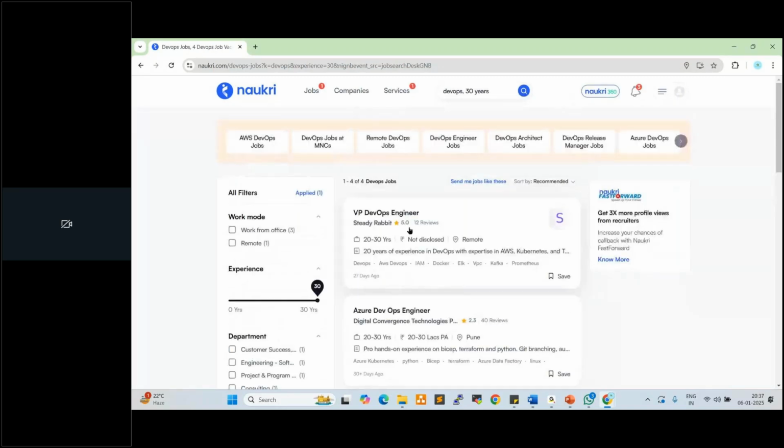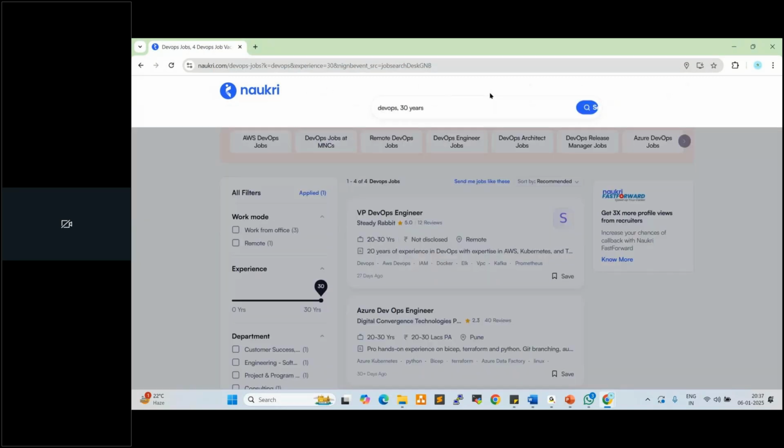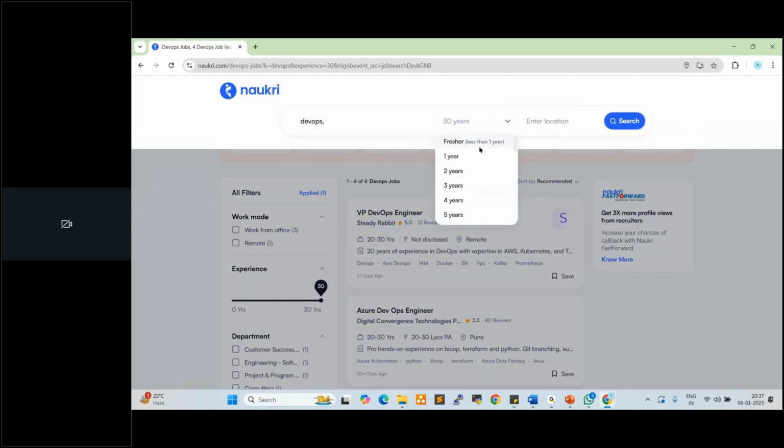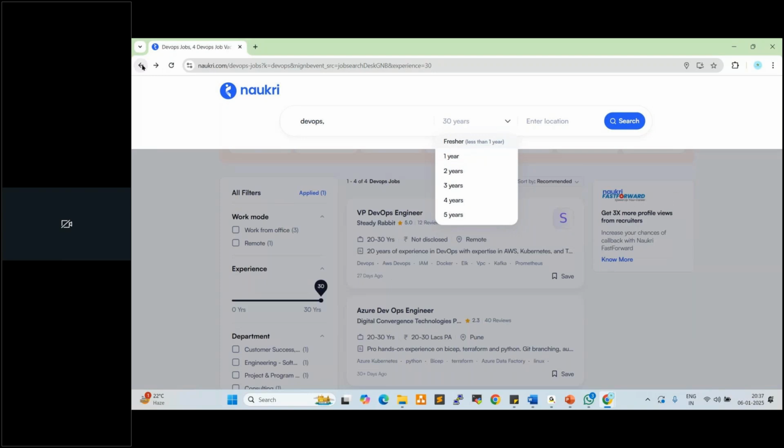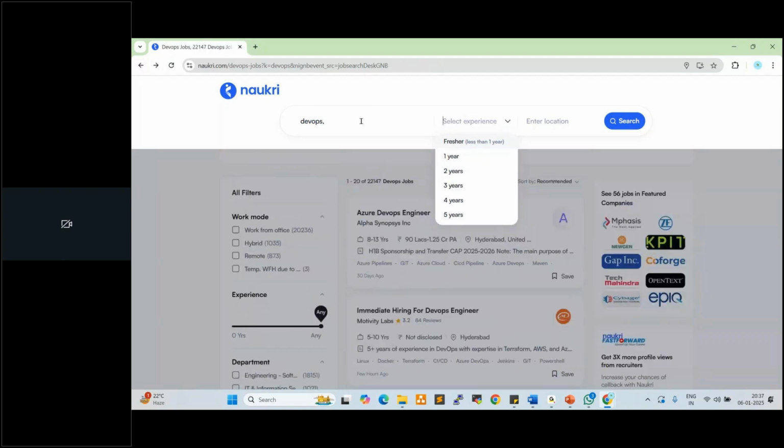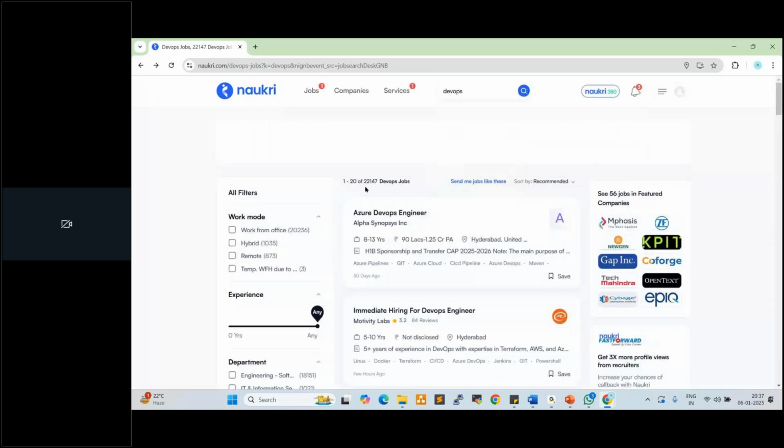So these are the 22,147 overall jobs. Eight months back, this count was nearly 1.2 lakh, 1,30,000 like that. So currently some recession is still going on, right? Till February end, the market would be like this.